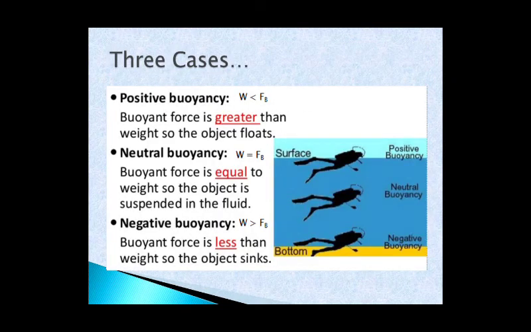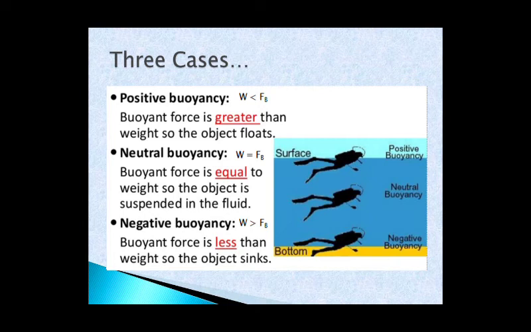Now, on the basis of weight and buoyant force, we have three cases. The object is applying weight and the liquid or the fluid is applying the buoyant force. In some cases, the weight of the object is more. In some cases, the buoyant force applied by the liquid is more. So, the first case is positive buoyancy. This name is not given in your book, just the cases are given, so you can consider them only.